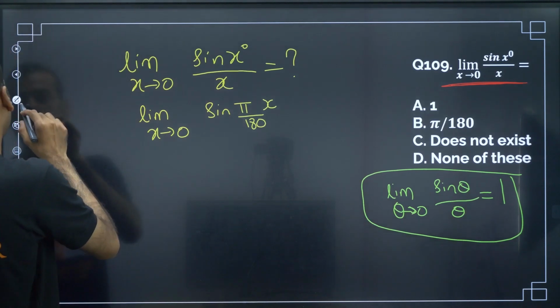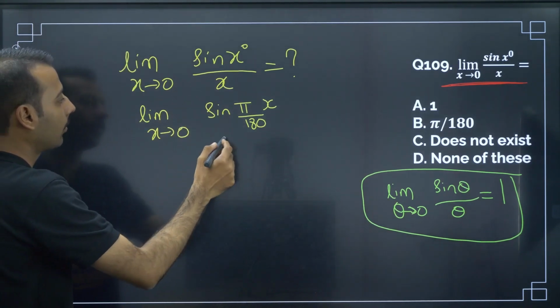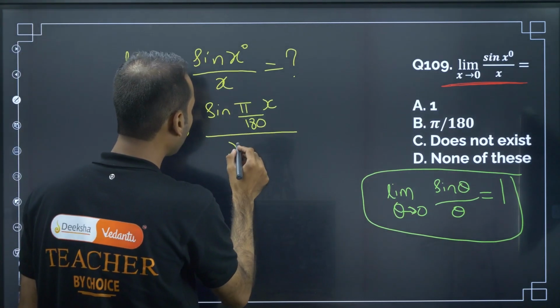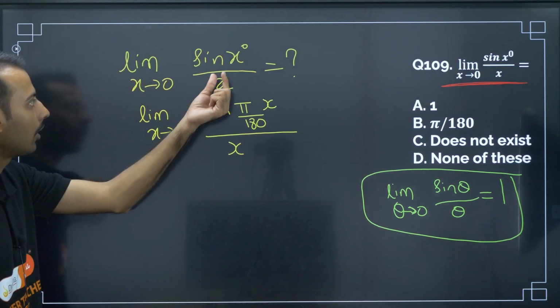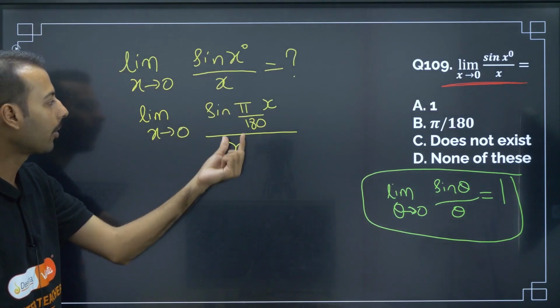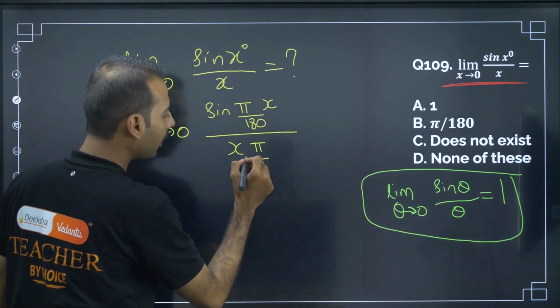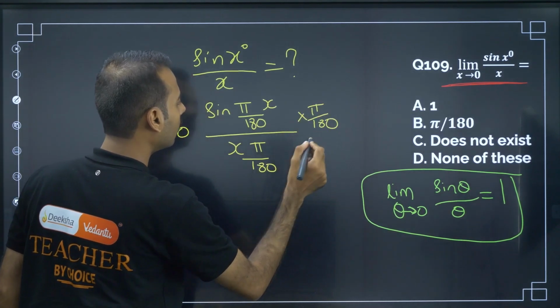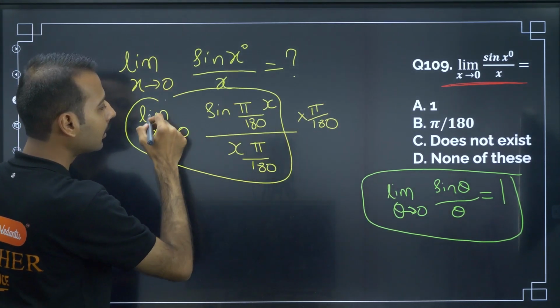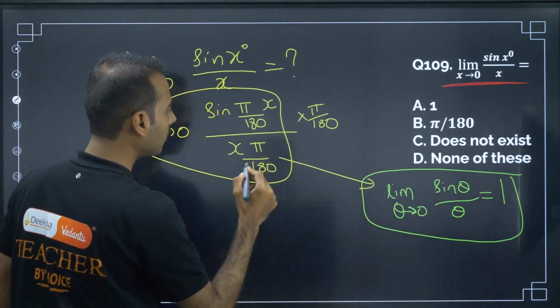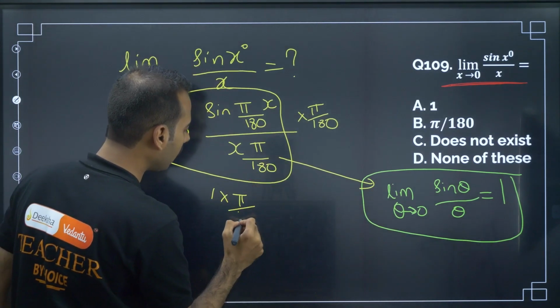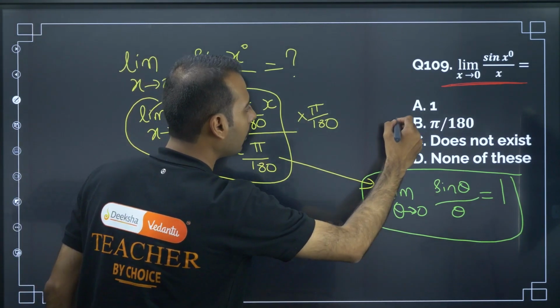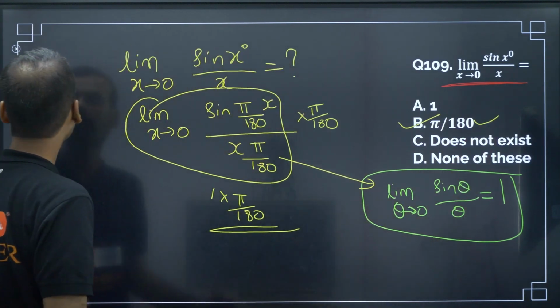So whenever the angle is in radian, in place of x, let me write x only. To convert degree to radian, we write pi by 180. Now let me write pi by 180 here also, and here also. If you see this and this, its value is equal to 1 into pi by 180. So pi by 180, B is the answer. Moving on to the next question.